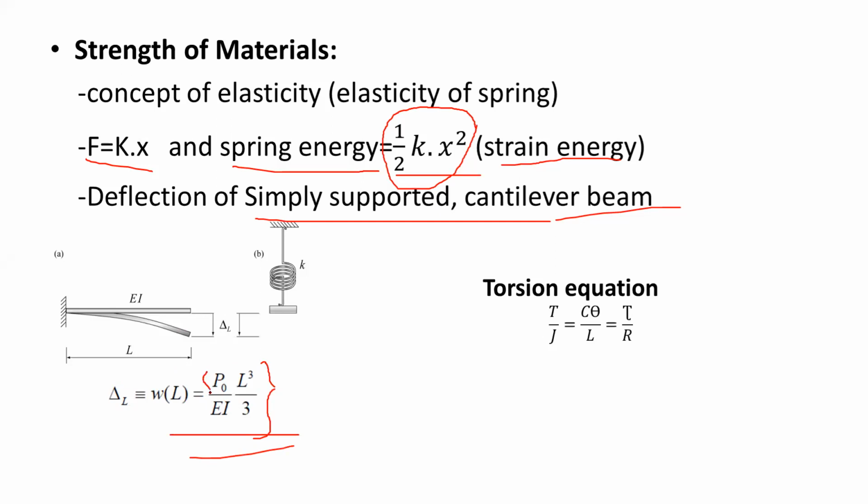For the cantilever beam, you have the formula PL cube upon 3EI. P means the amount of force or the load acting at the free end of that cantilever beam. E is the elasticity. I is the moment of inertia, and L is the span of that beam. This I is the area moment of inertia. It is not mass moment of inertia.